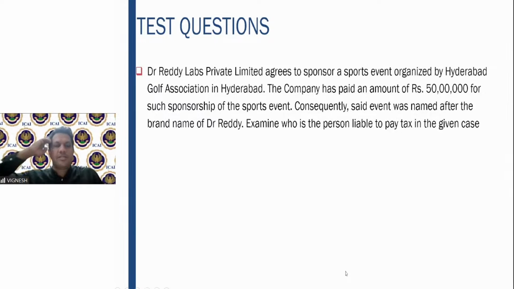So here if you see, it is a sponsorship service which is provided to a body corporate. The moment a sponsorship service is provided to a body corporate, it comes under the reverse charge mechanism. The moment it comes under the reverse charge mechanism, the person who is liable to pay is the service recipient. Here the service provider is Hyderabad Golf Association, which provides the sponsorship service to Dr. Reddy, whereas the recipient is Dr. Reddy Labs, which is receiving the service of the sponsorship. So therefore, the tax has to be paid on the reverse charge mechanism. I hope that is clear.